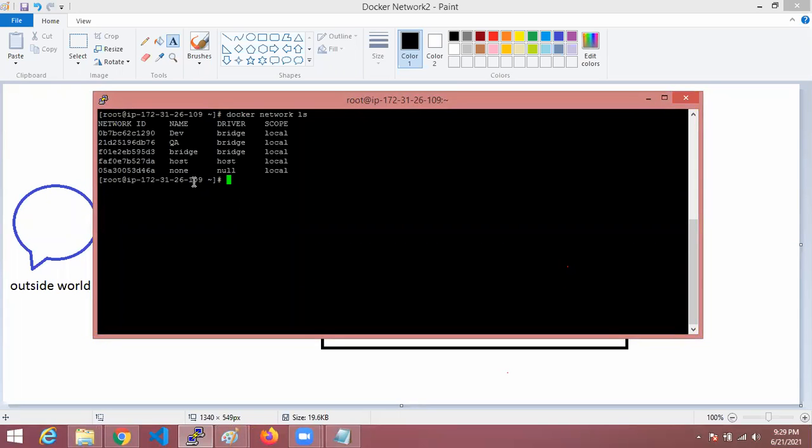And now I am going to show you host also. Just now we discussed about host. If you create any container inside a host type, that has no separate docker0. Till now, how many docker0 we have in the host machine? In the entire host machine, how many docker0 do we have? I'll show you, how many networks.